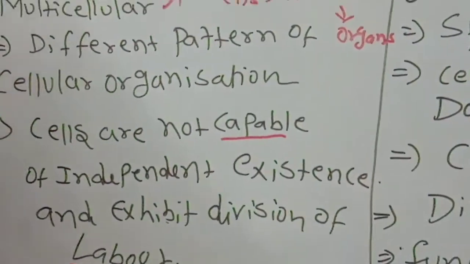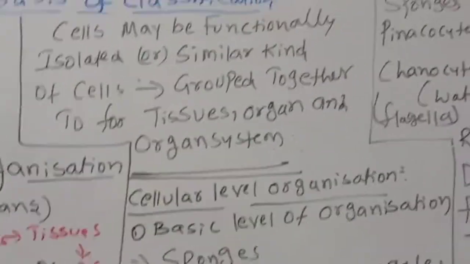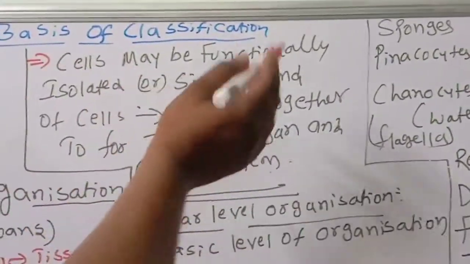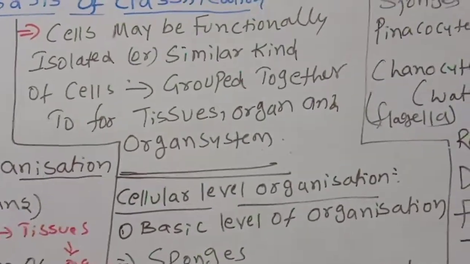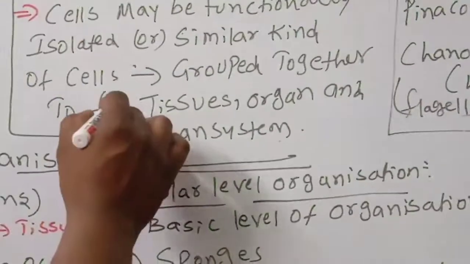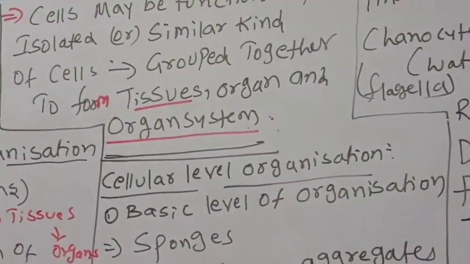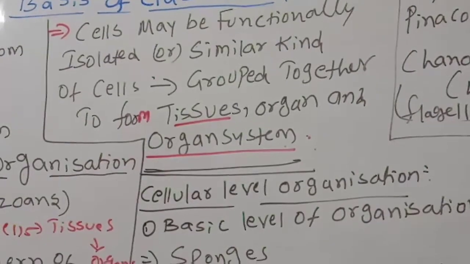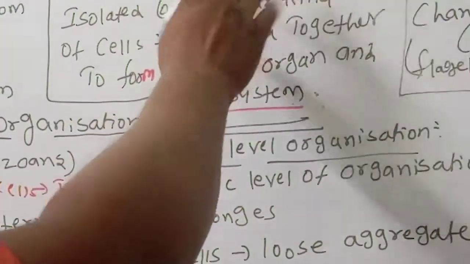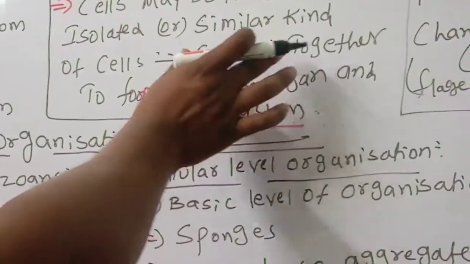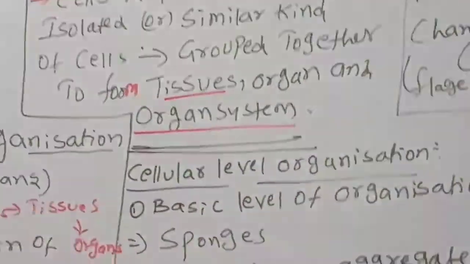Cells may be functionally isolated, or similar kinds of cells group together to form tissues, organs and organ systems.